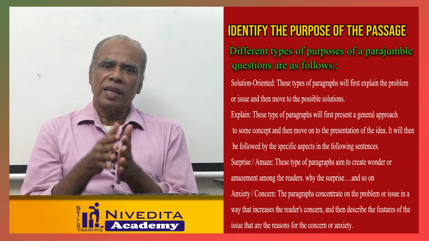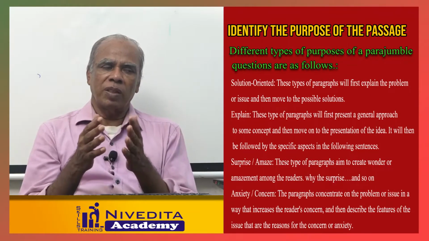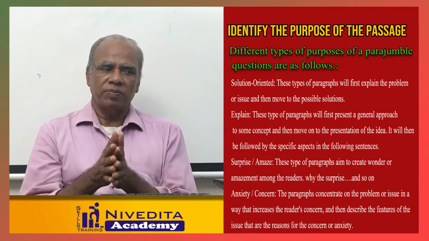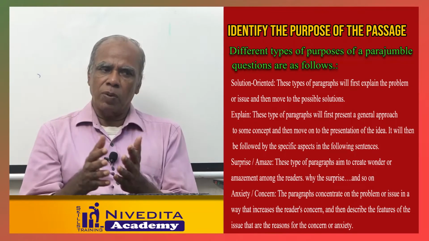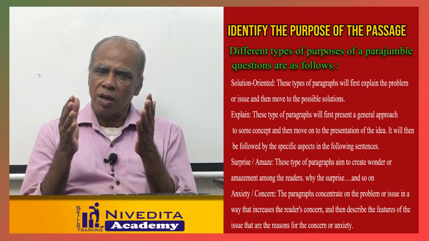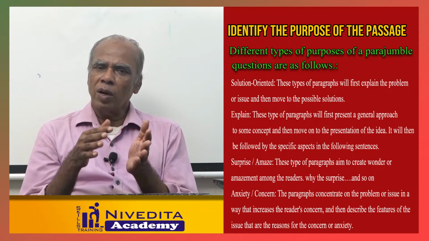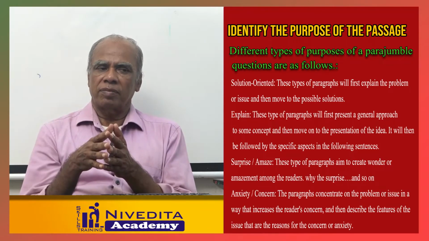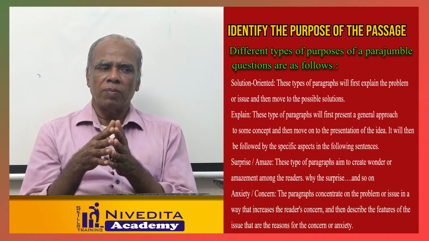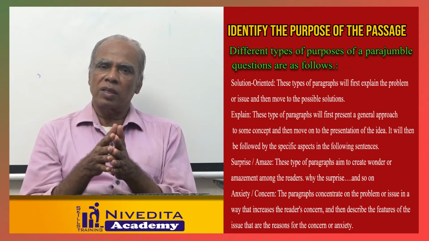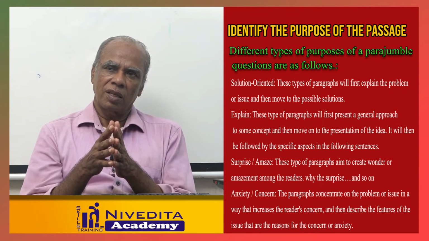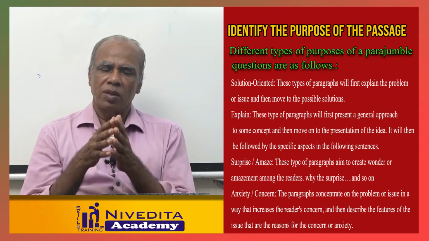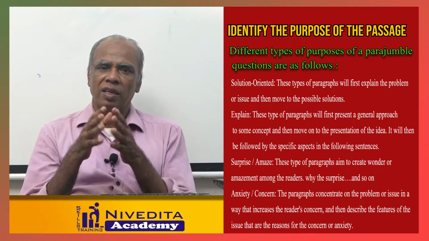The second type of paragraph gives an explanation. The paragraph will present a general approach to some concept, then move on to presenting the idea. It is then followed by the specific aspects in the following sentences. That way you have to see what general approach is given in the paragraph.